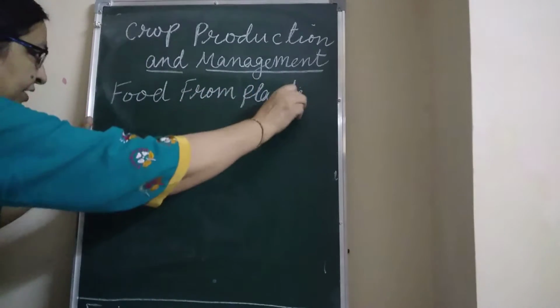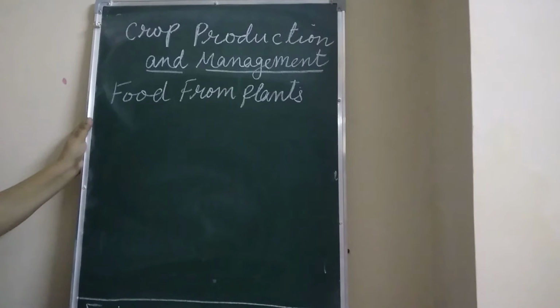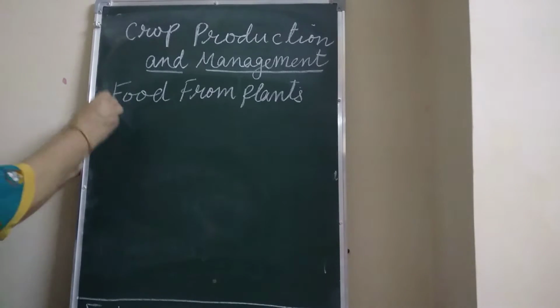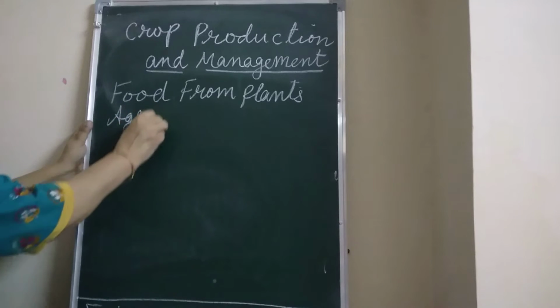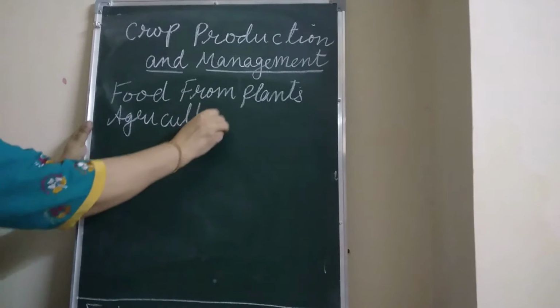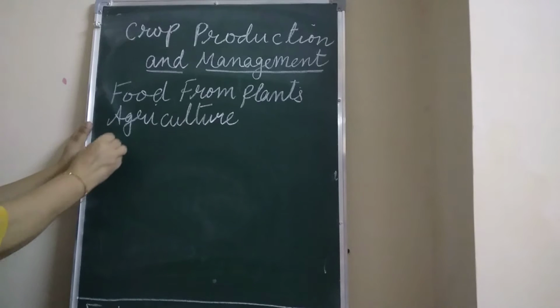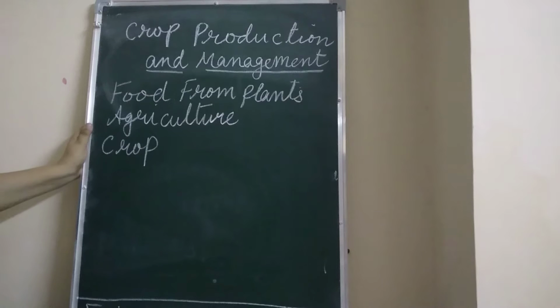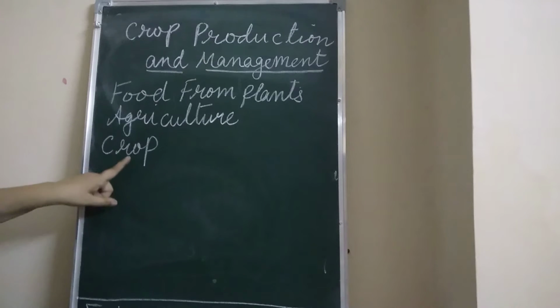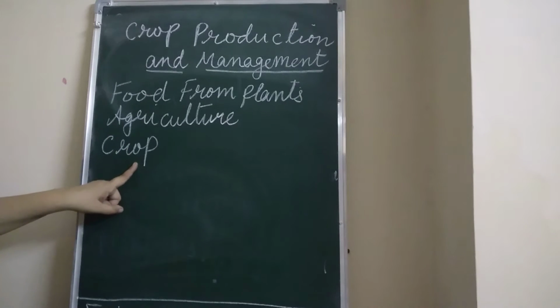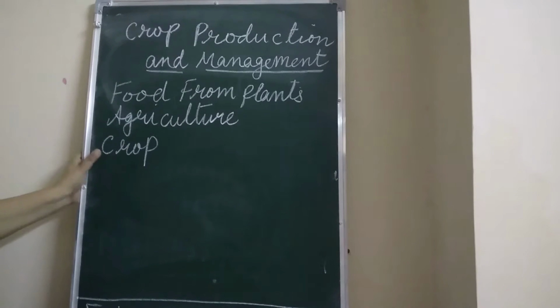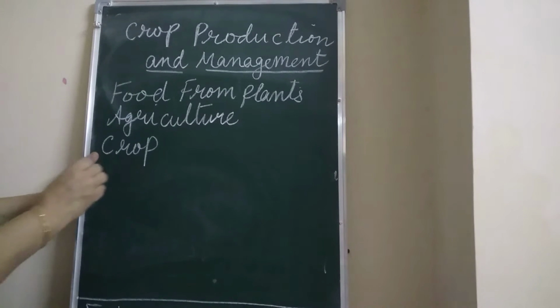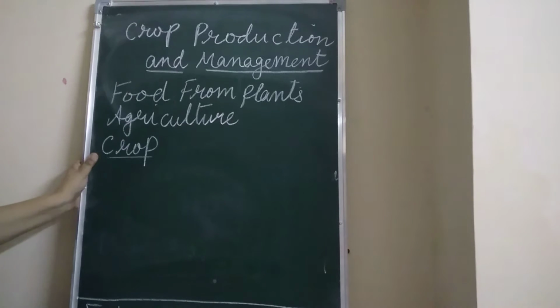Okay, fine, you have studied better. Growing plants and rearing animals for food, clothing and other useful products. What is it known as? That is known as agriculture. We have studied in this lesson about agriculture and about the crop also, children. Now what does this crop mean? Plants of the same kind grown on a large scale for food, clothing, etc. What are they known as? They are known as crops, children.